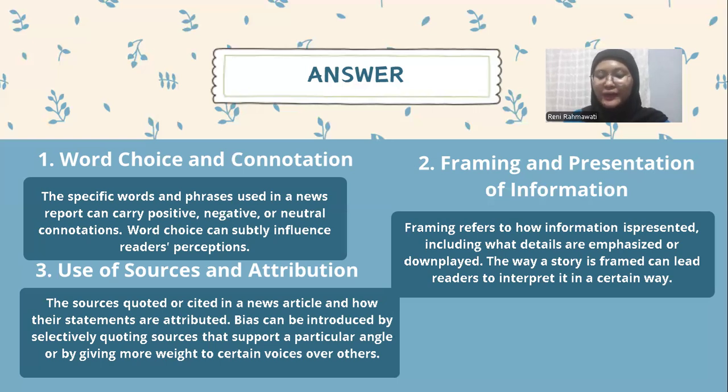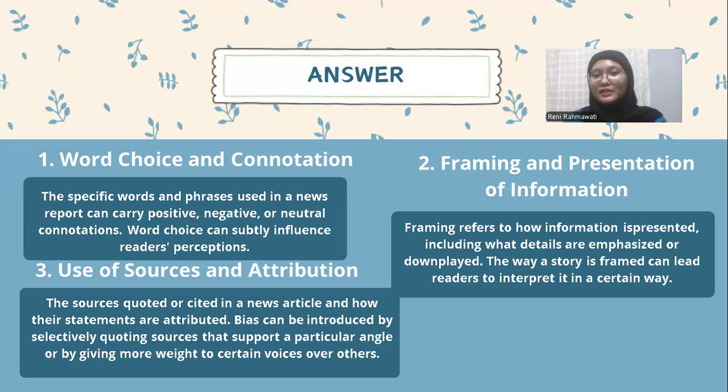And the impact on bias: for example, focusing on the negative aspect of an event, property damage during a protest, rather than the causes or the message of the protest can lead to a biased understanding. Similarly, the order of information and the inclusion or exclusion of certain facts can significantly shape the narrative.